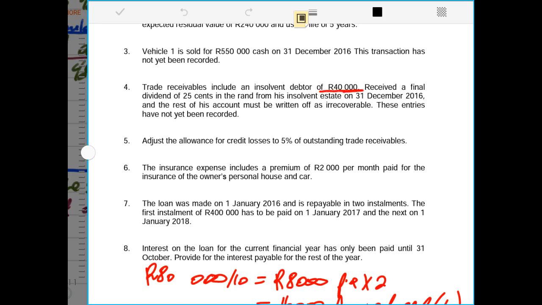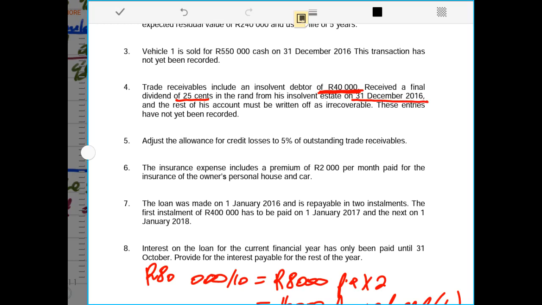So now it means this 40,000 was a debtor, and we received 25 cents in the rand from his insolvent estate by the end of December 2016, and the rest of the account must be written off as irrecoverable.